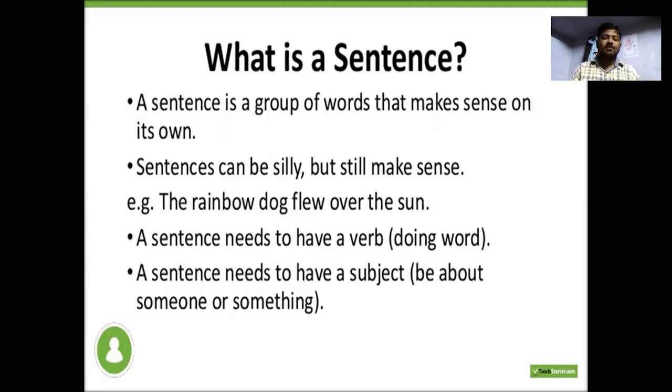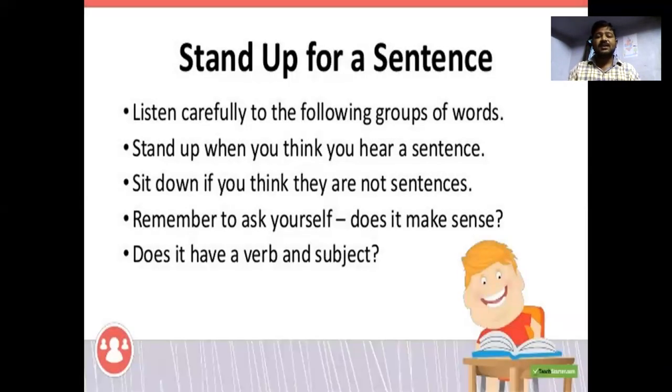A sentence needs to have a verb. A verb is a word which shows the action of the subject. A sentence has to be framed with a verb form, which we call a doing word. A sentence also needs to have a subject, be about someone or something. It has to explain about something or someone. That is also a subject needed in a sentence.